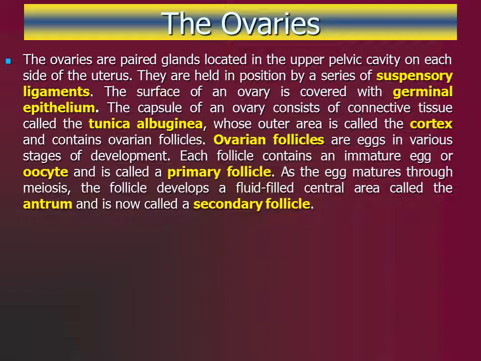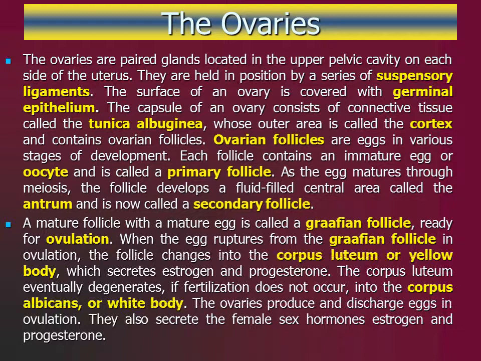The microscopic view of an ovary reveals that each one consists of a number of parts. The surface of an ovary is covered with germinal epithelium. The capsule of an ovary consists of collagenous connective tissue known as the tunica albuginea. This is divided into an outer area called the cortex of the stroma, which contains ovarian follicles in various stages of development, and an inner area called the stroma of the medulla.